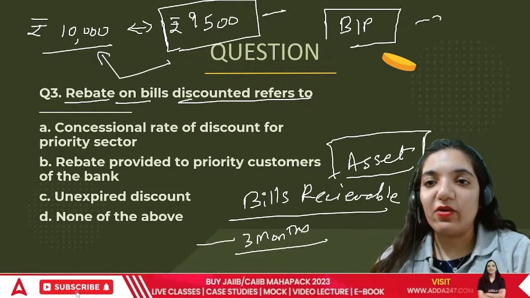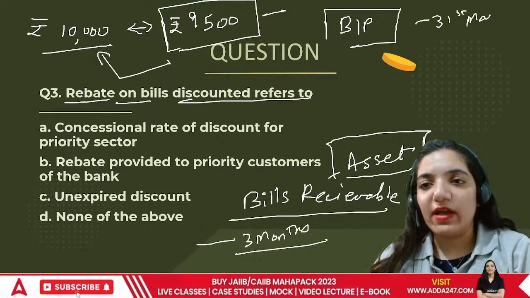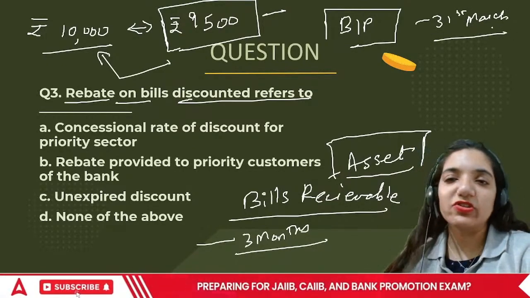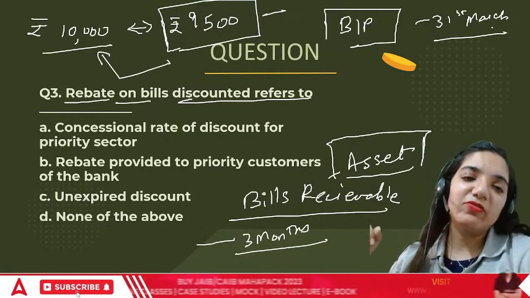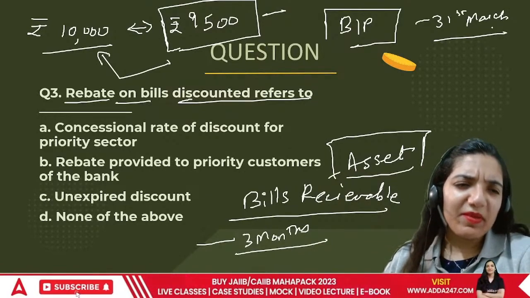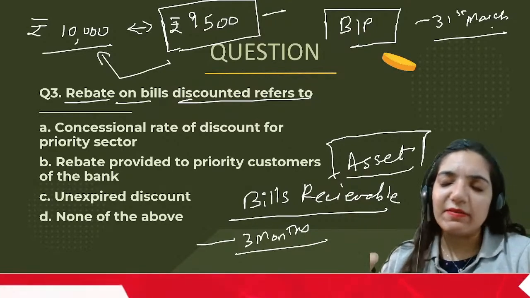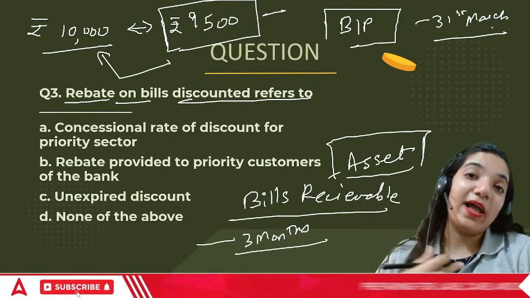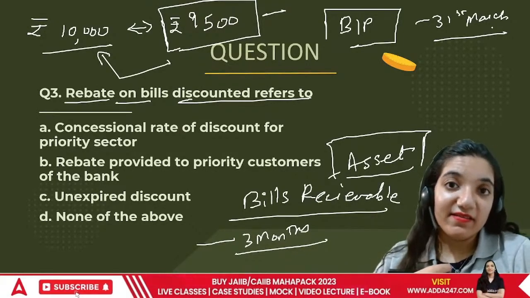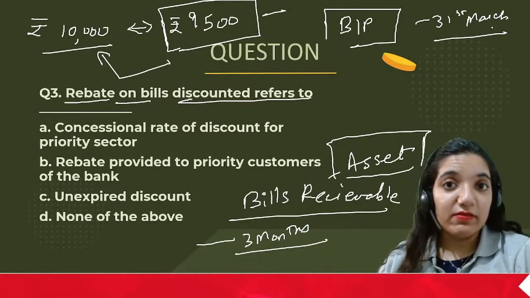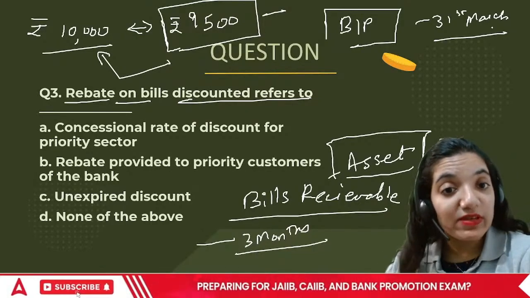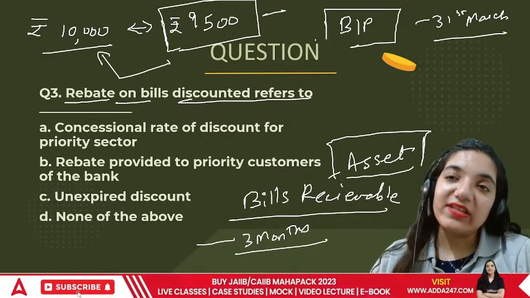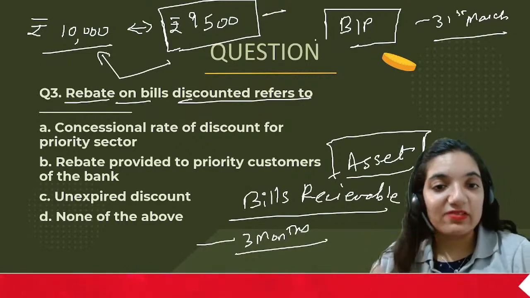I was supposed to pay on 31st of March, but somehow the payment through the bank cleared maybe a month earlier. Now I am eligible for a discount. Since I made the payment earlier, the interest portion should be reduced. So in this case, I receive income because I make the payment before time, and that is through the bank.